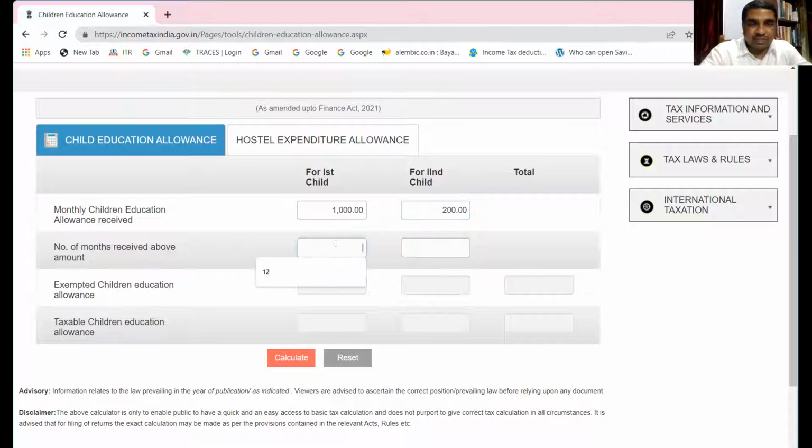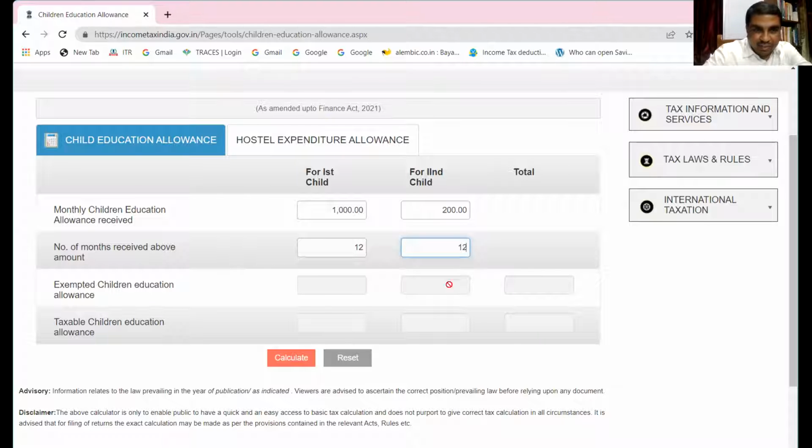There's a number of months. Here I can put, let us say, 12 months. Here also I can put 12 months, but it is not reflected. System is very slow right now. After putting the figures, you can click here. Let's say 12 months, 12 months.